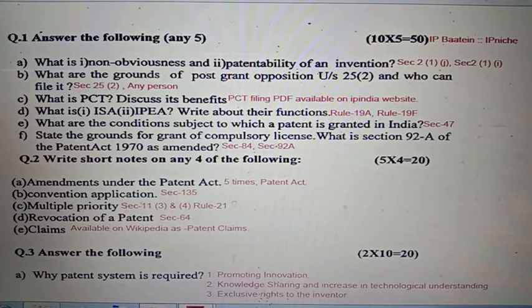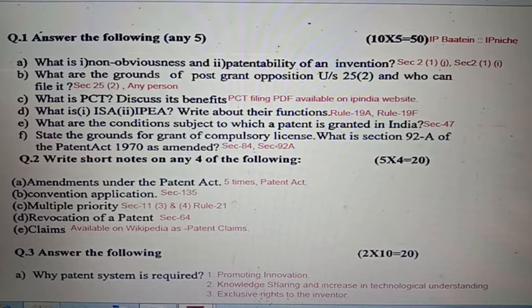Question number 2A, amendment under the Patent Act. 5 times it has been amended. Kindly see the Patent Act. In the starting it has been given. Question number 2B, convention application. Kindly see section 135. For multiple priority, section 11 clause 3 and 4 and rule 21. Revocation of a patent, section 64.